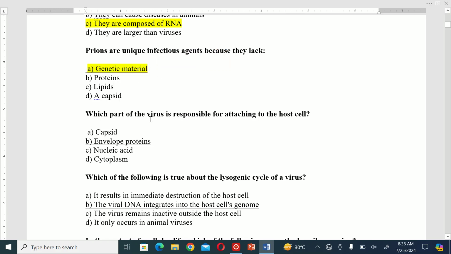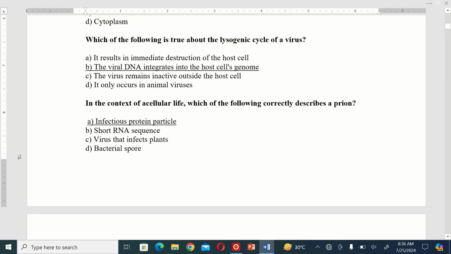Which part of the virus is responsible for attaching to the host cell? A. Capsid. B. Envelope protein. C. Nucleic acid. D. Cytoplasm. So the correct option is B. The next MCQ is: which of the following is true about the lysogenic cycle of a virus?